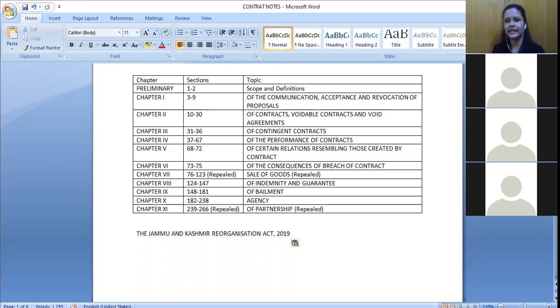But here they are basically asking which section is defining consideration. So what we need to remember is that it is section 2D of the Indian Contract Act that is defining the term consideration. Maybe we don't need to remember the entire thing word by word, but we should have an understanding that, okay, this is what consideration is. So like that, we should be studying this part. So it's very good if it is easy for you to remember all these 10 different sections that are defining 10 different words.